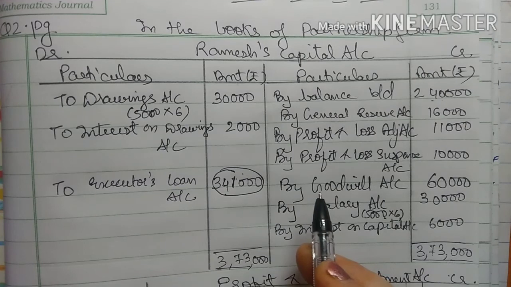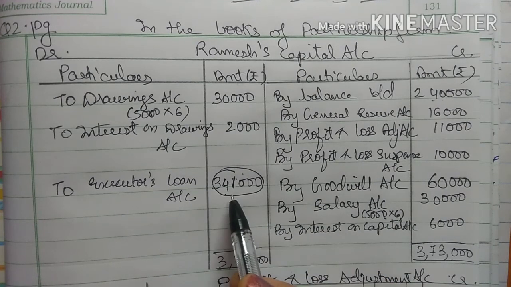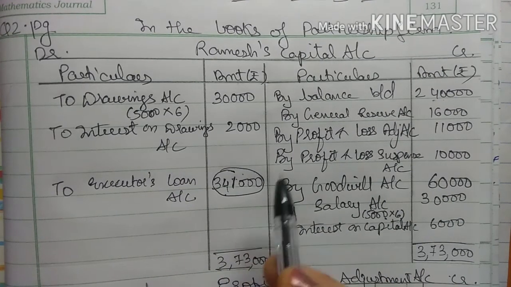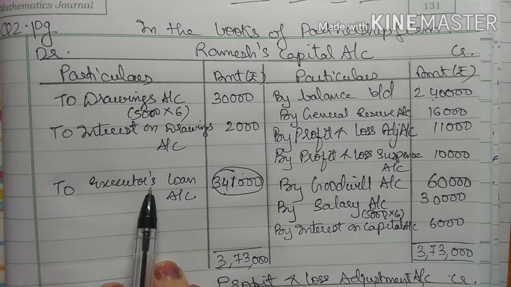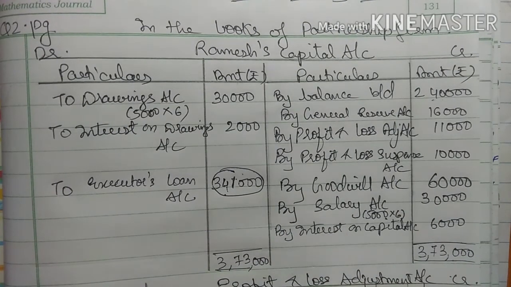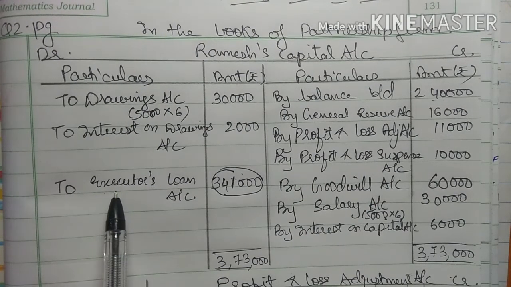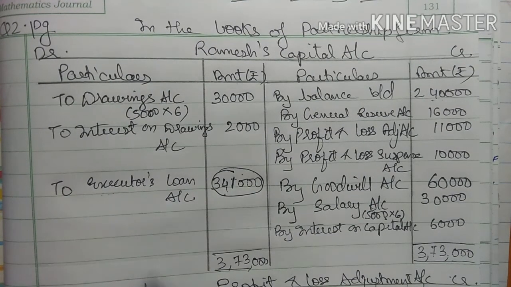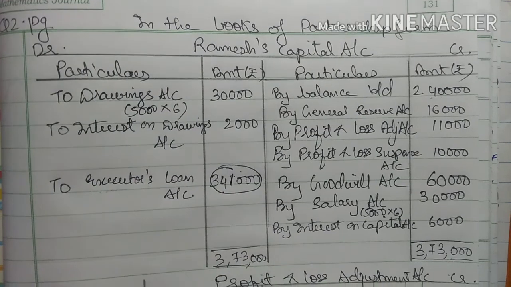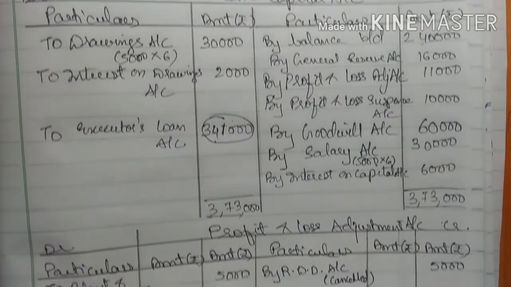We are not preparing the balance sheet, otherwise it would have been seen in the balance sheet liabilities, because we have not paid yet. We have only calculated the amount and shown it as a loan, that we have to pay it to whom? Ramesh's executor, right? So this account will be seen in the balance sheet. So here we have completed the problem.